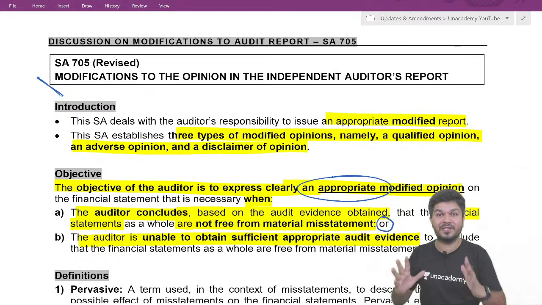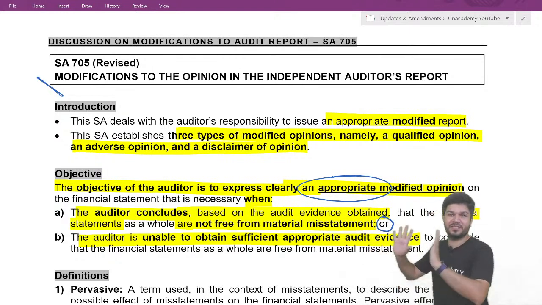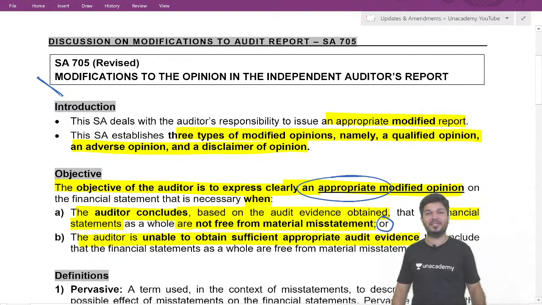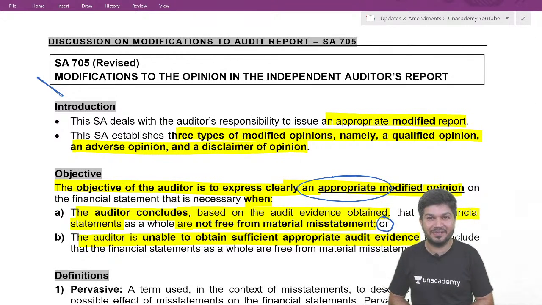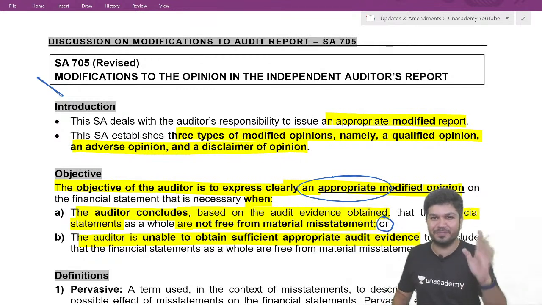In these two cases, you checked and found material misstatement, or you are not allowed to check and are unable to obtain sufficient appropriate audit evidence. In these two cases, you will give a modified report.